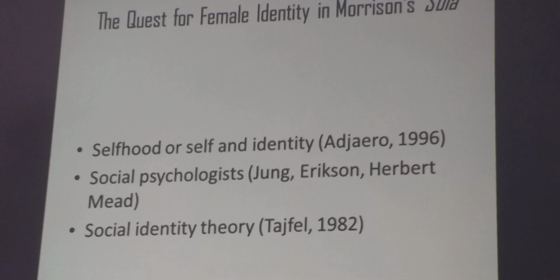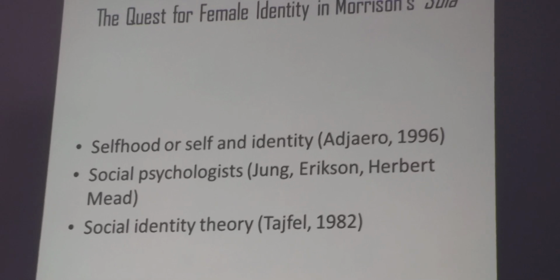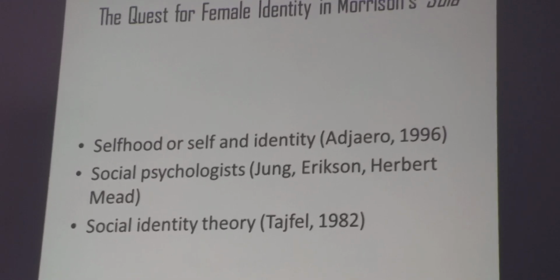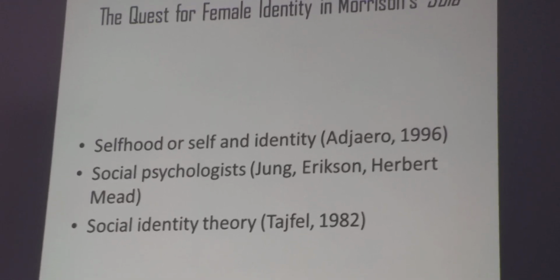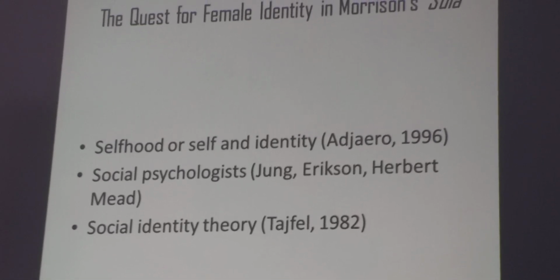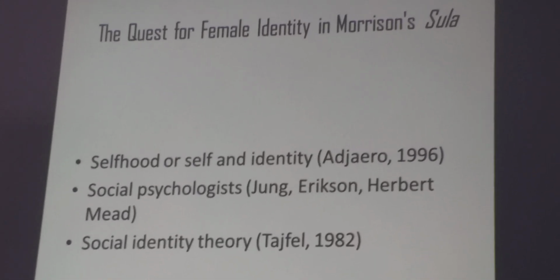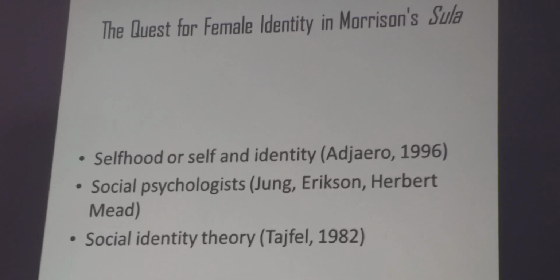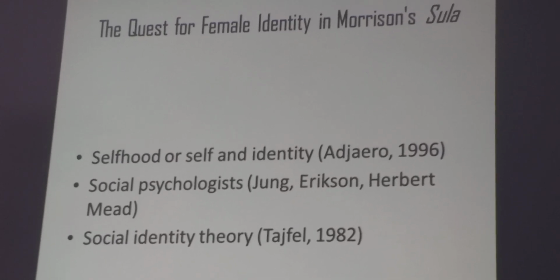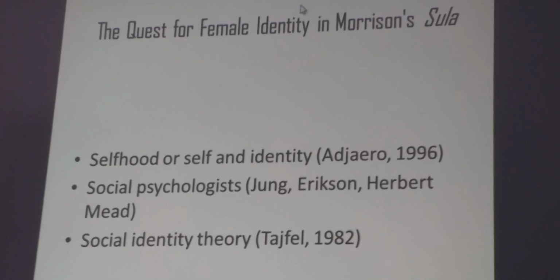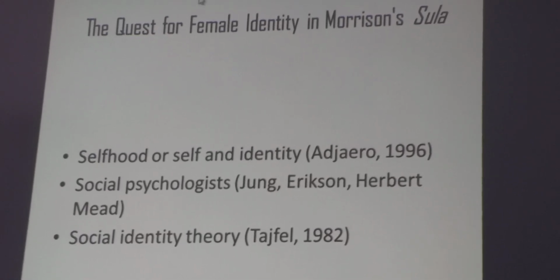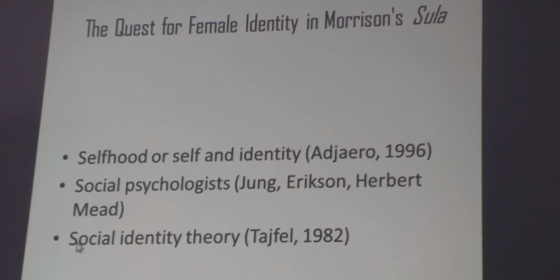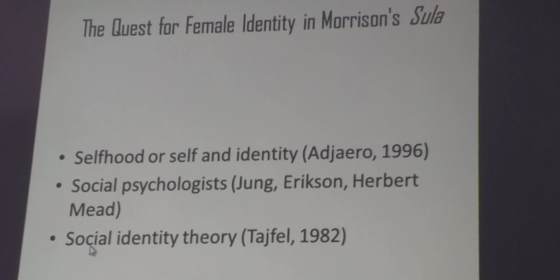1982. Of course, here we should mention, and this is included in what is called selfhood and identity construction in literary text, and social identity theory. So it is important to include this theory because the key term is female identity and the quest of females for their female identity in the society. So taking into account just the Black